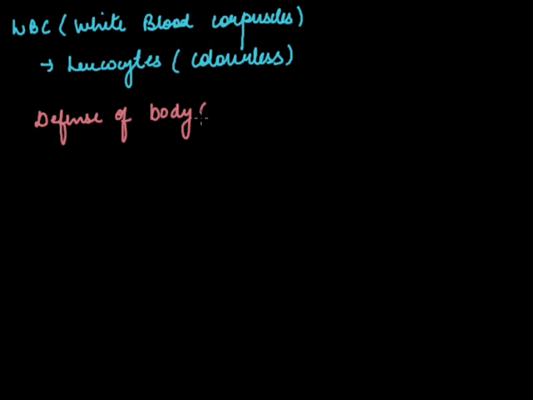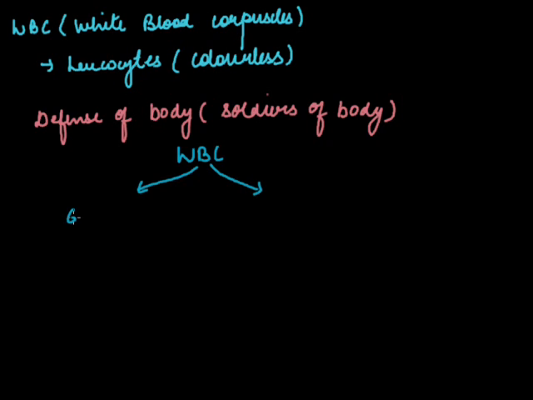They are also called the soldiers of the body. These WBCs are broadly classified into granulocytes and agranulocytes.